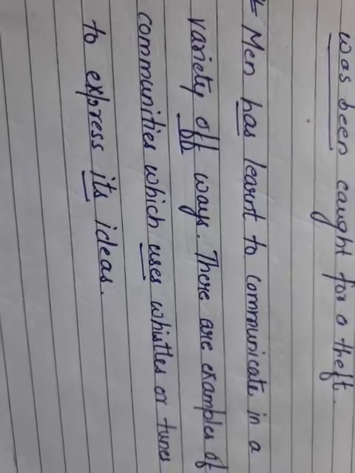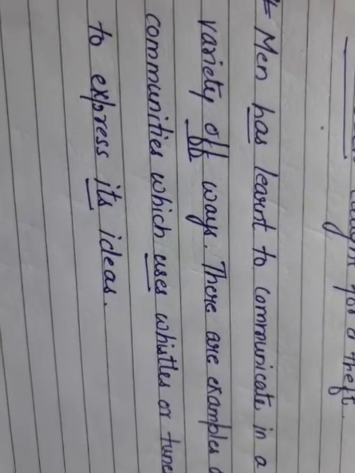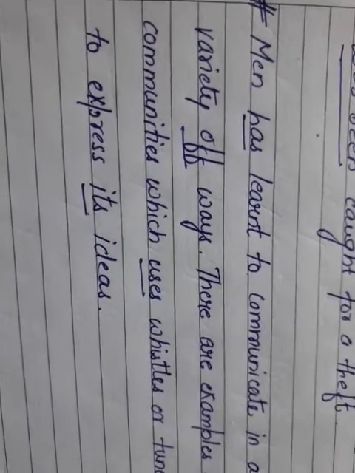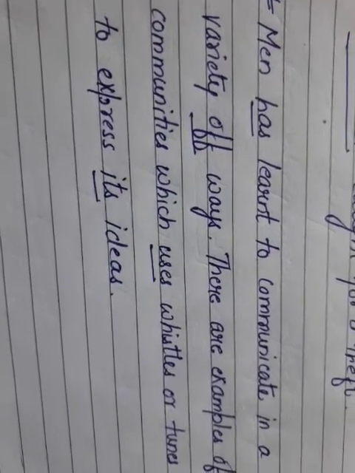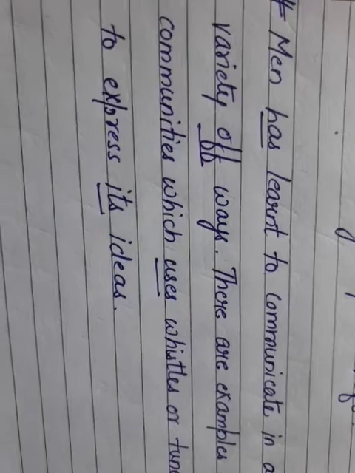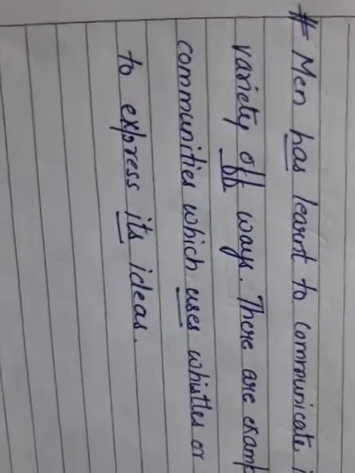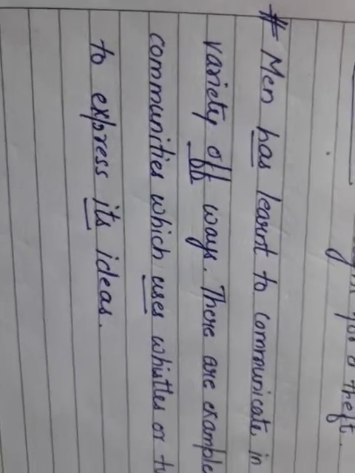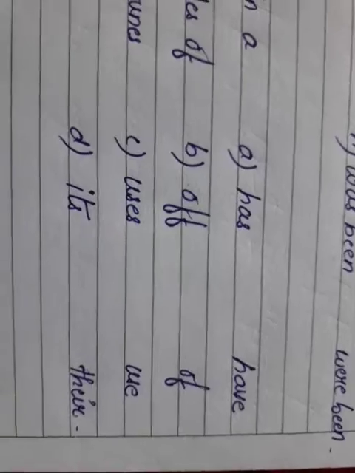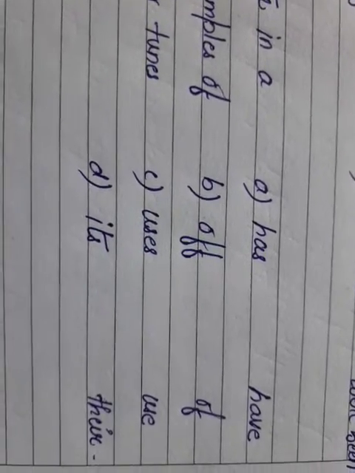There are examples of communities which uses. Now communities is plural. So we will be using the plural word over there. That is use. Whistles or tunes to express its ideas. To express its ideas will be wrong over there. It is going to express their ideas as we are talking about communities. So this is again the correction done on the other side. This is how it is to be done.